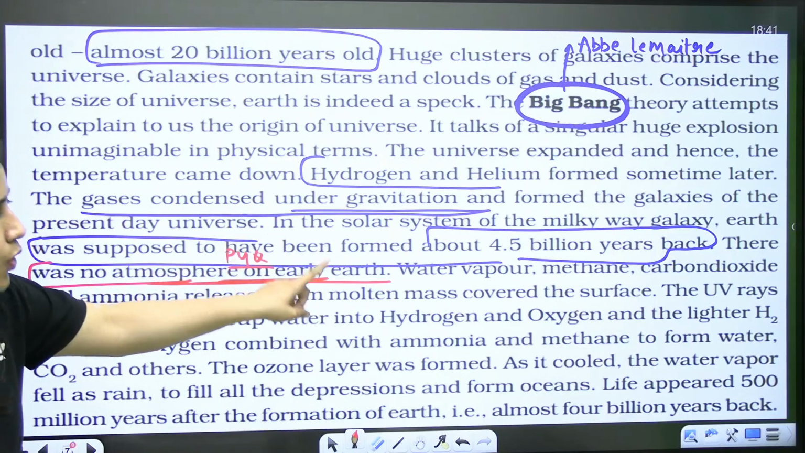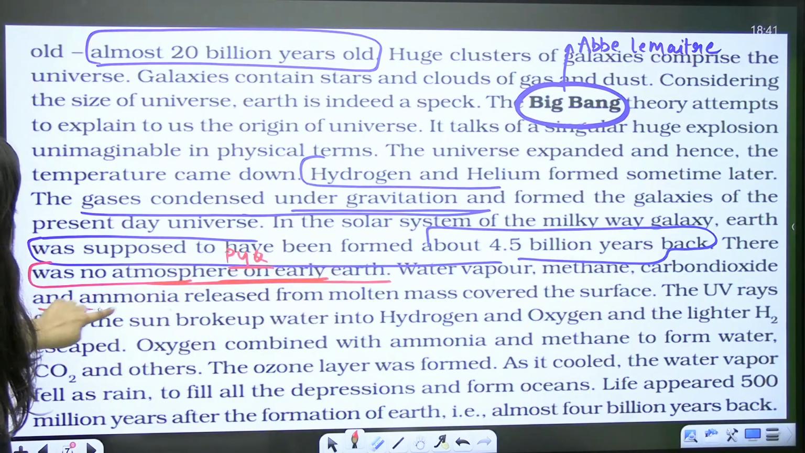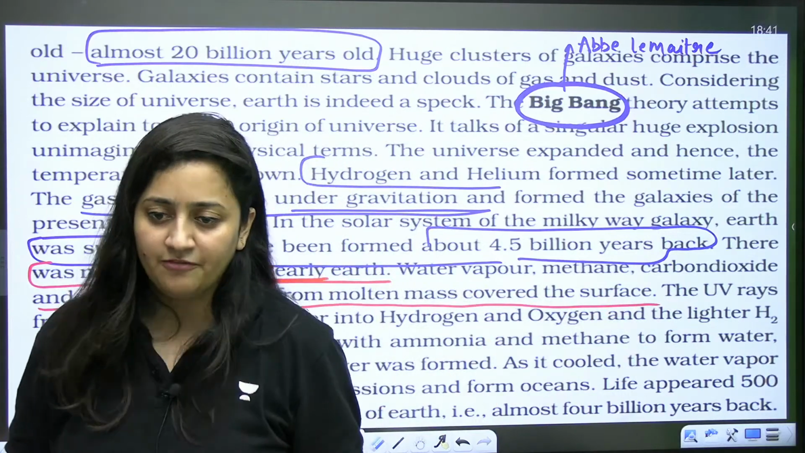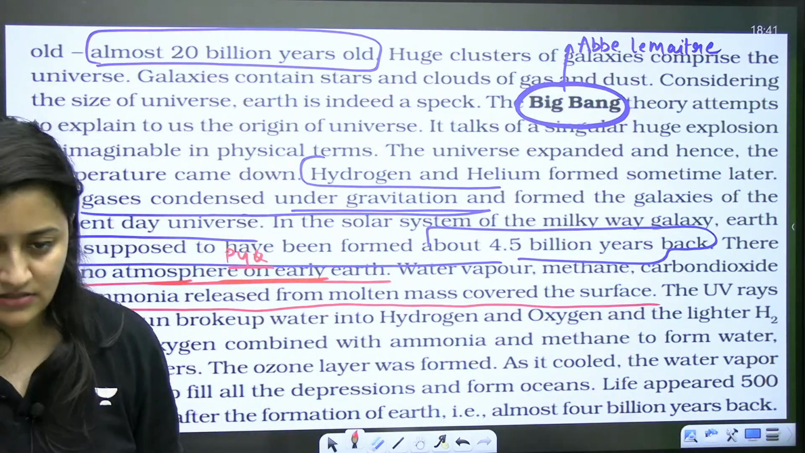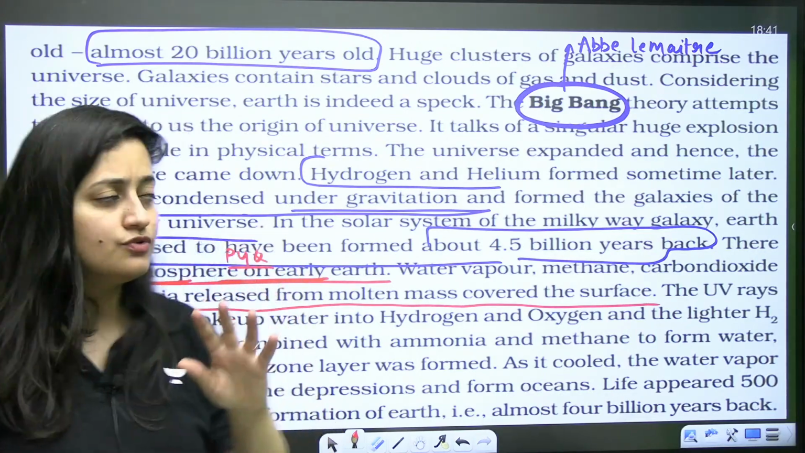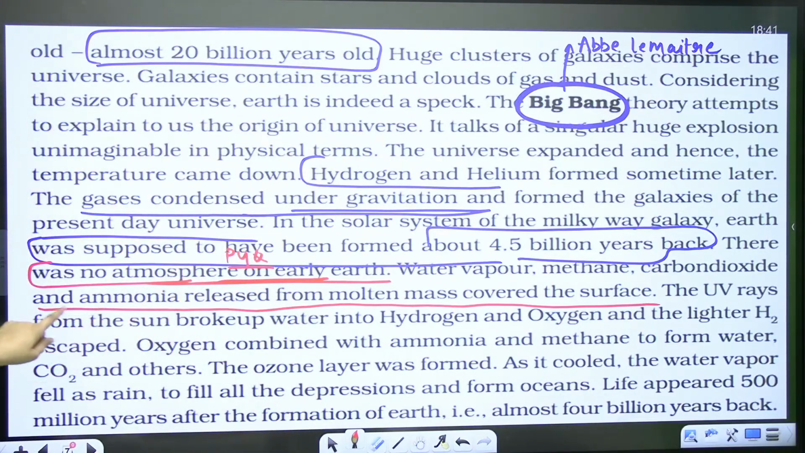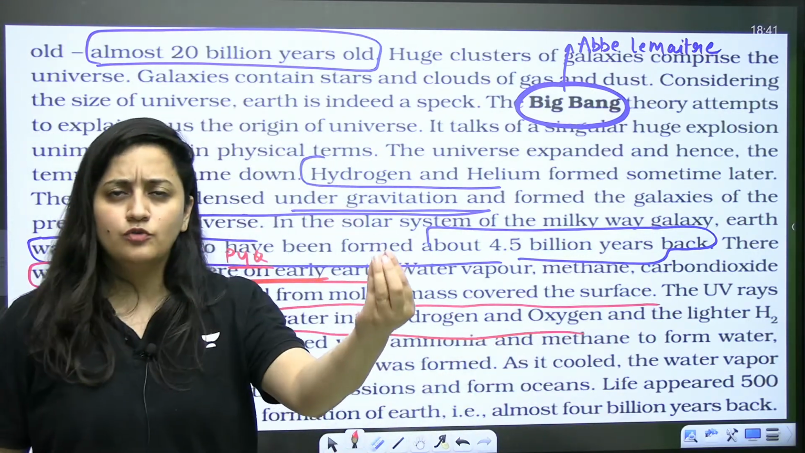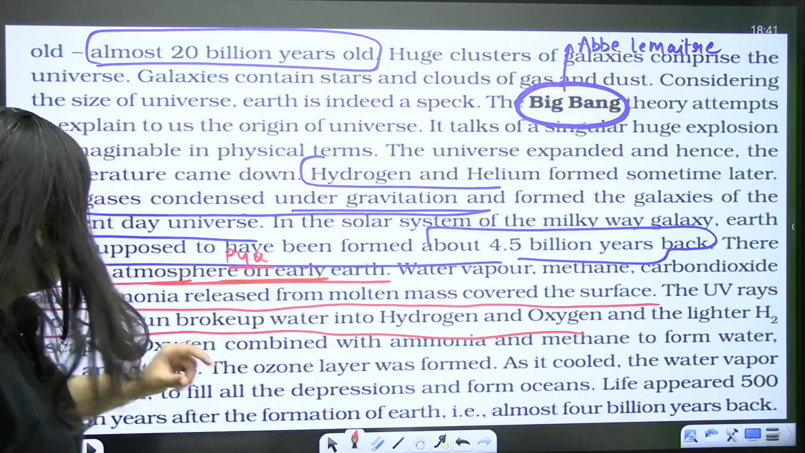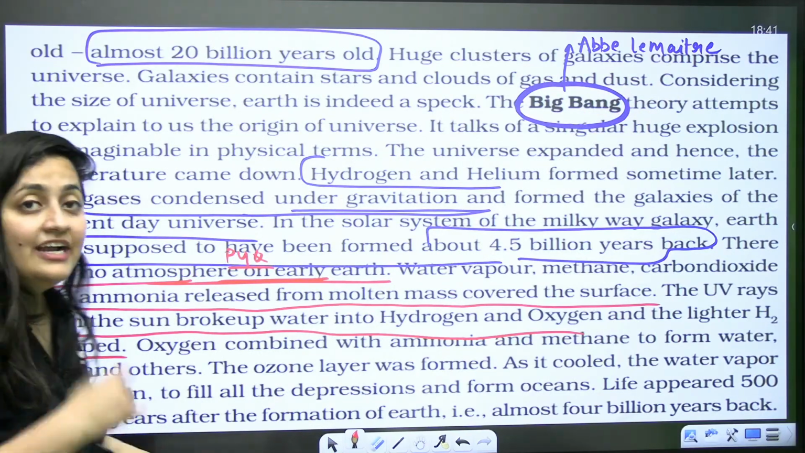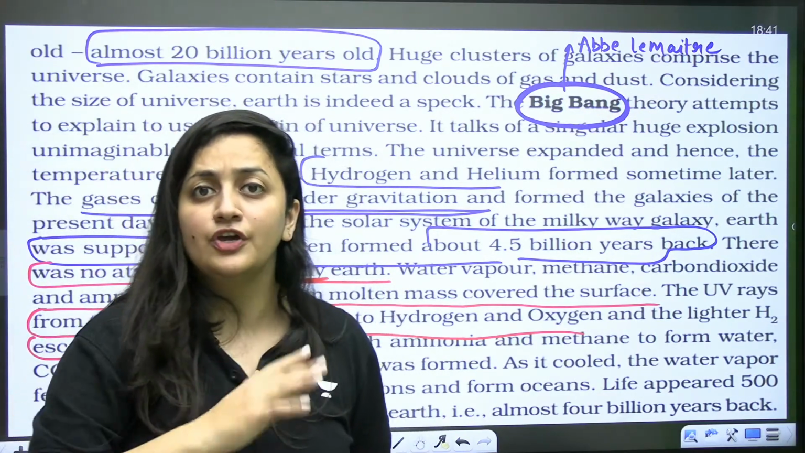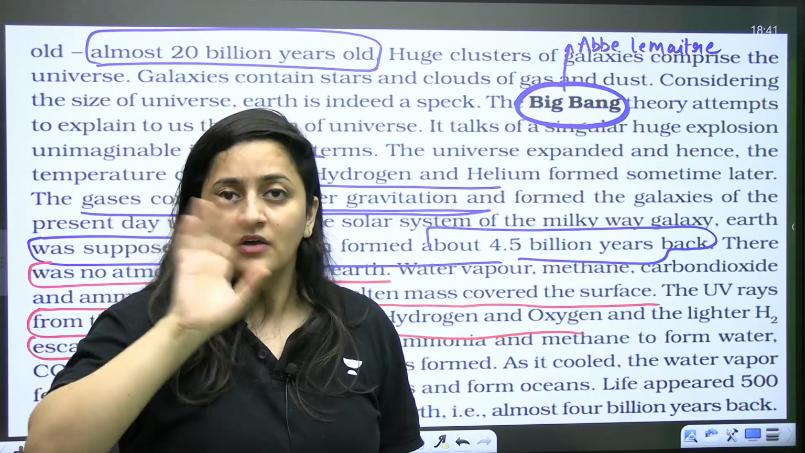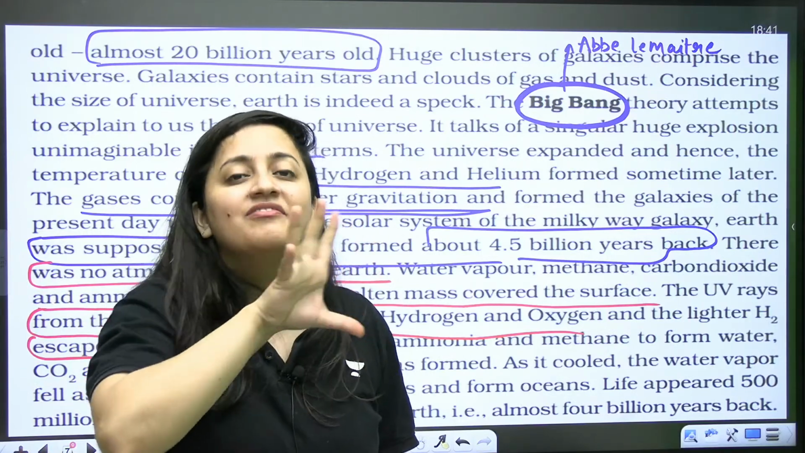And with time, water vapor, methane, CO2 and ammonia released from the molten mass, and this started covering the surface. So water vapor, methane, CO2, ammonia, they were released. And UV rays from the sun broke up water into hydrogen and oxygen. Hydrogen being lighter escaped in the atmosphere. So initially it is the hydrogen which was there in the atmosphere. No free oxygen molecules were there, oxygen was not there. It was in the form of water vapors only.